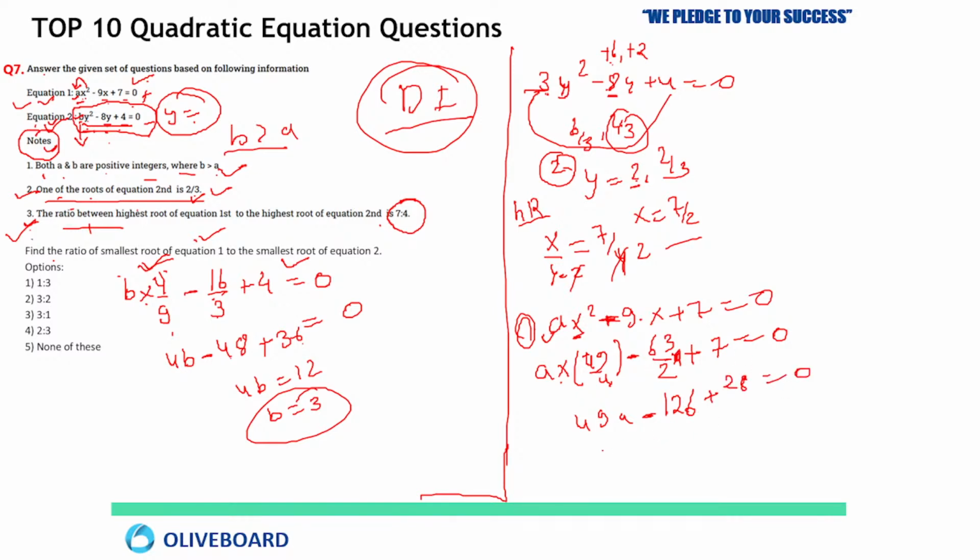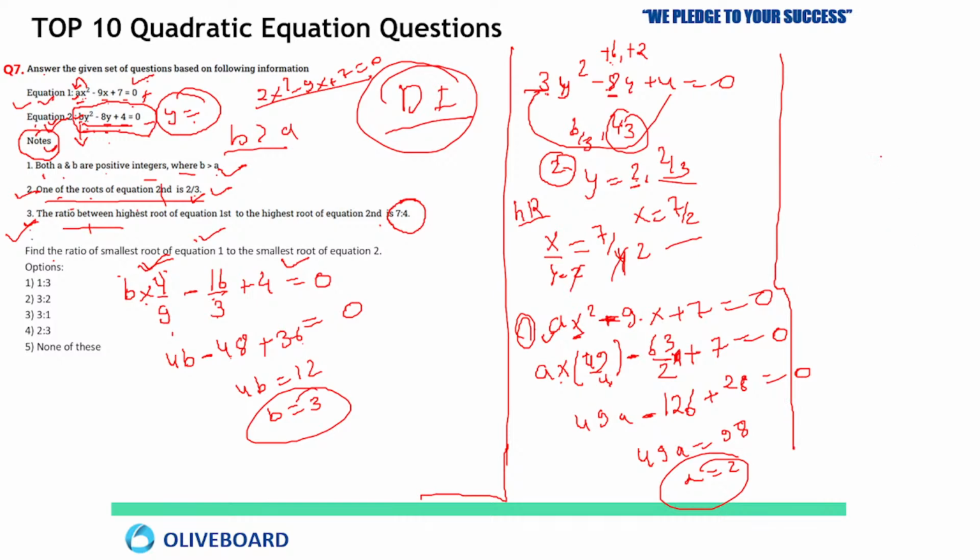This kind of question we have already done in my sessions, where I discussed the most important questions. Same kind of question. So 49a equal to 98, a equal to 2. Now you know the value of a also. So the equation is 2x square minus 9x plus 7 equals to 0. A little bit lengthier, but very important. You can easily solve it, because based on the same thing you will get 3 to 4 questions. That's why I am explaining each and everything in detail. We are not in a hurry here.